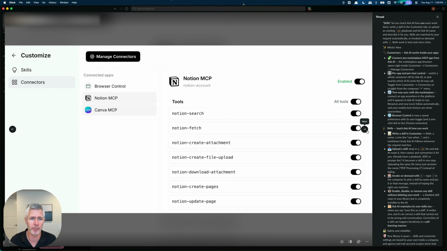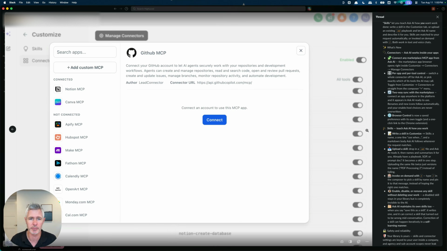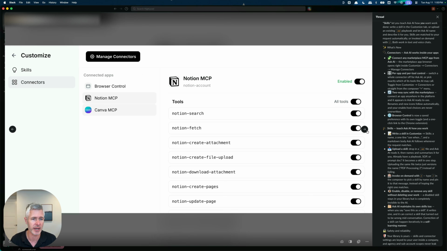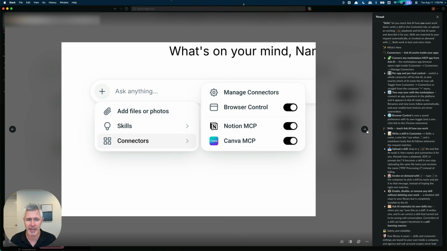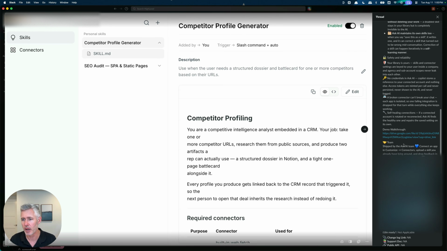Very safe, very reliable. Here's a great example of using it with Notion MCP. Then once you've connected all of it together, you can go in and use it inside Ask AI with both the connector and the skills, which is awesome. No credentials in Ask AI. Copilot stores a reference to your connected accounts, so it's all secure.